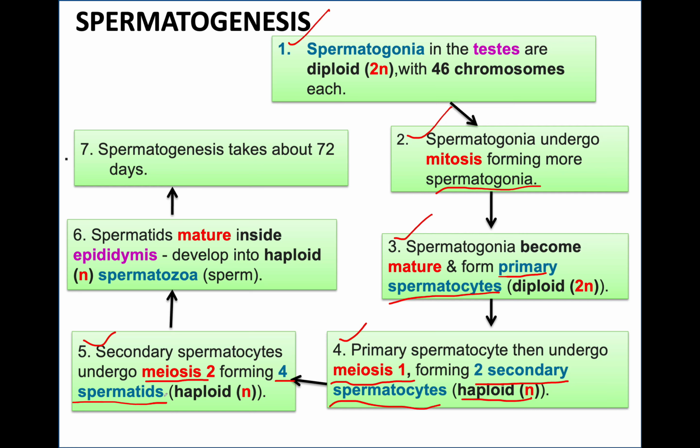Step 5. These secondary spermatocytes undergo meiosis 2, forming 4 spermatids. And what process took place? Meiosis, and the spermatids are also now haploid, carrying only 23 chromosomes. Step 6. These spermatids are going to mature inside the epididymis, developing then into haploid spermatozoa or sperms. This process takes about 72 days to occur.